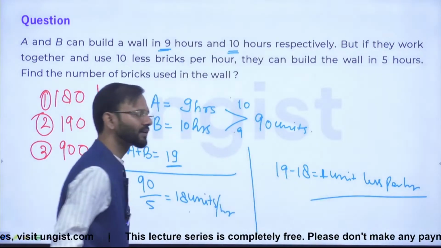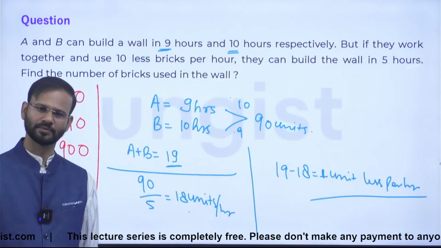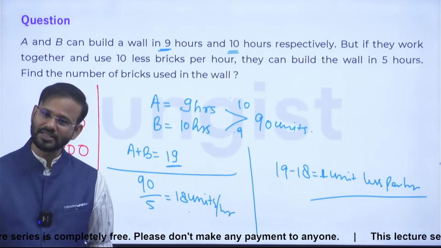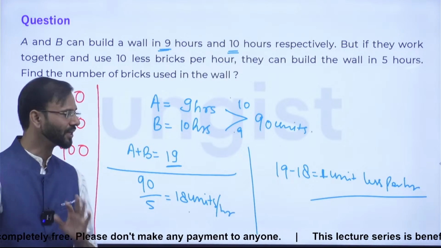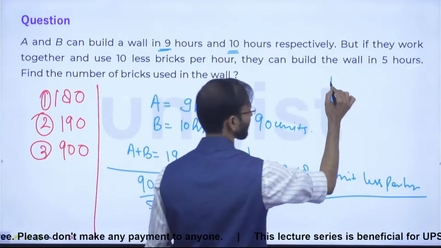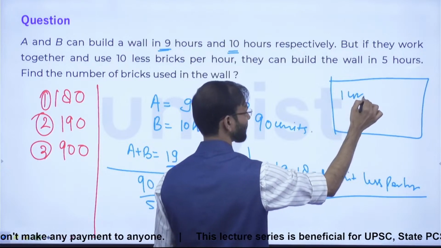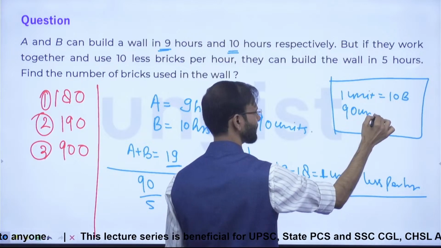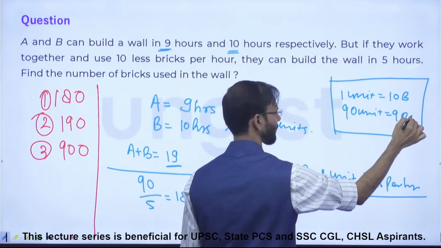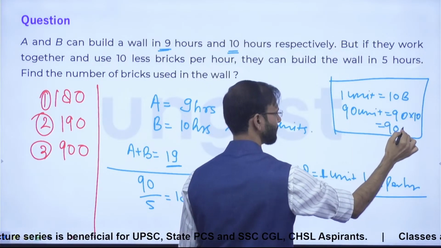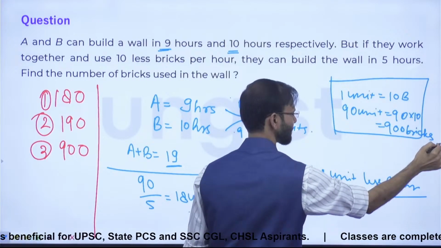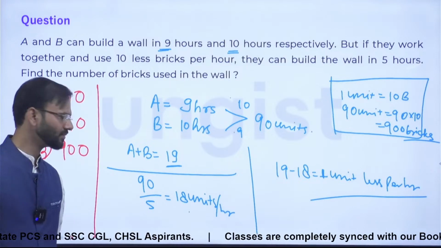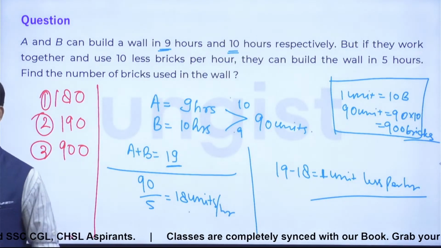The question is saying they are using 10 less bricks per hour. So 1 unit is equal to 10 bricks. Then 90 units is equal to 90 into 10, which is 900 bricks. Guys, is it fine? Any doubt? It's clear? Okay, note it down please.